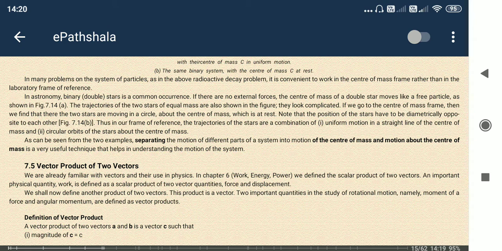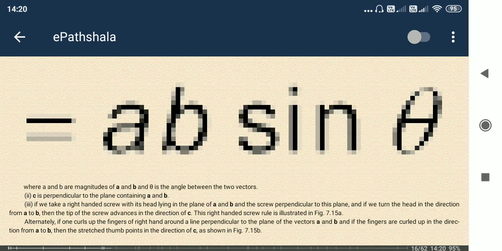It means the location of the center of mass must stay the same, it should not change, because we did not apply a force from outside. So the momentum achieved by a specific particle should be neutralized by another particle, so that the ultimate momentum is zero, because we did not apply any force from outside. So that's the basic idea.